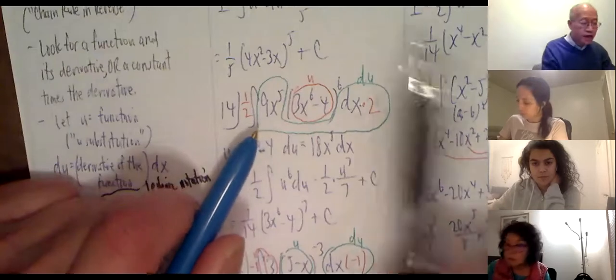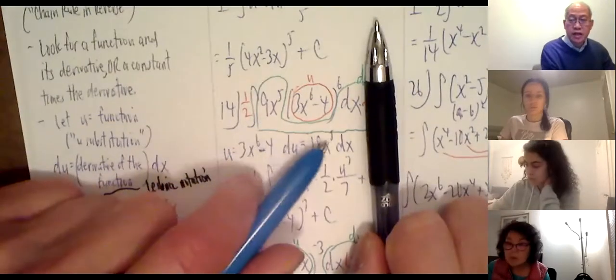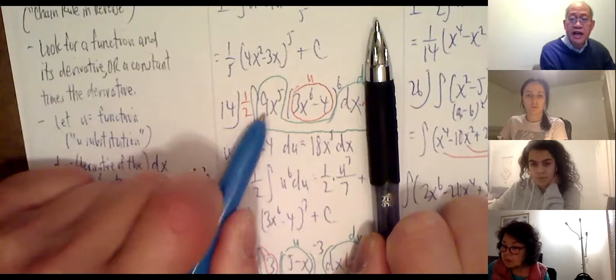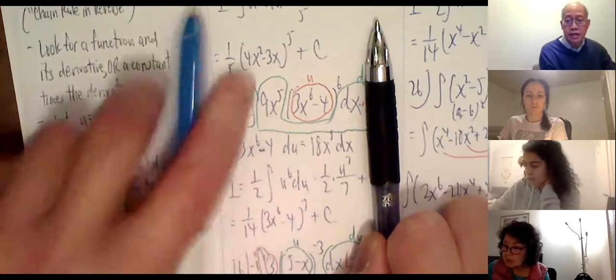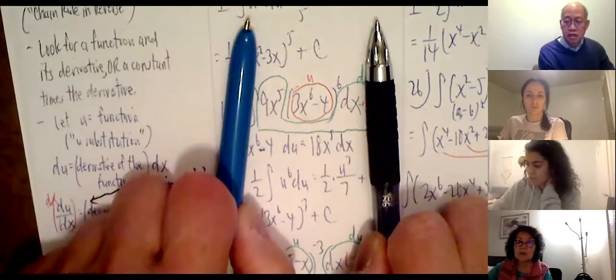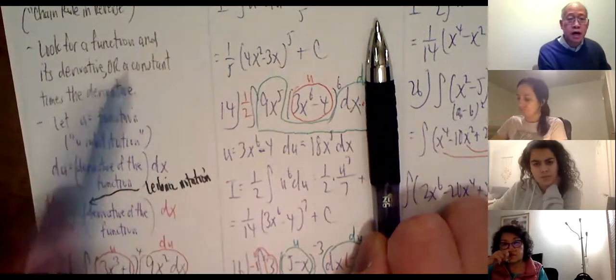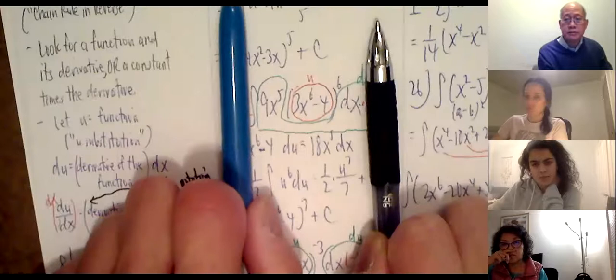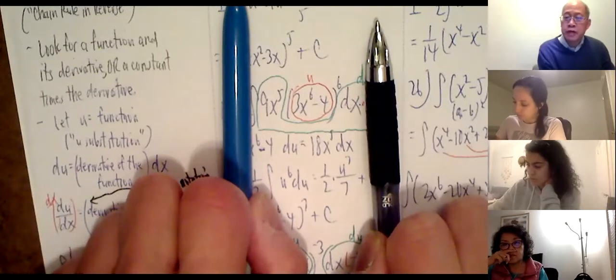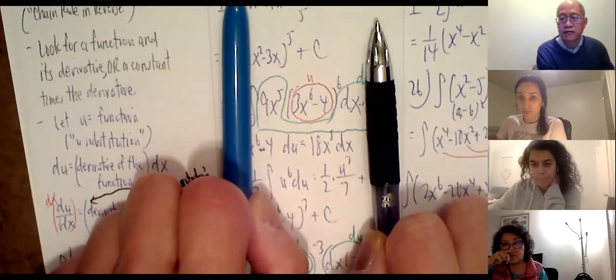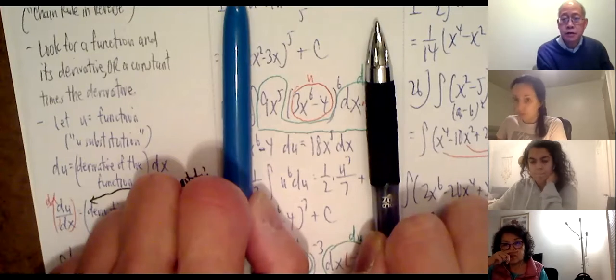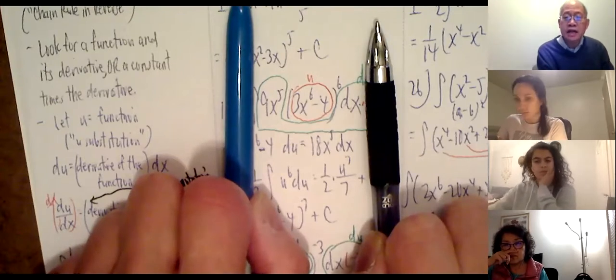I don't have 18x to the 5th dx. I do have 9x to the 5th dx. And the claim is that's going to be all right. That fits the bill of a constant times the derivative. In order for me to substitute, I need 18x to the 5th dx, the derivative of 3x to the 6 minus 4. What I have is 9x to the 5th dx.